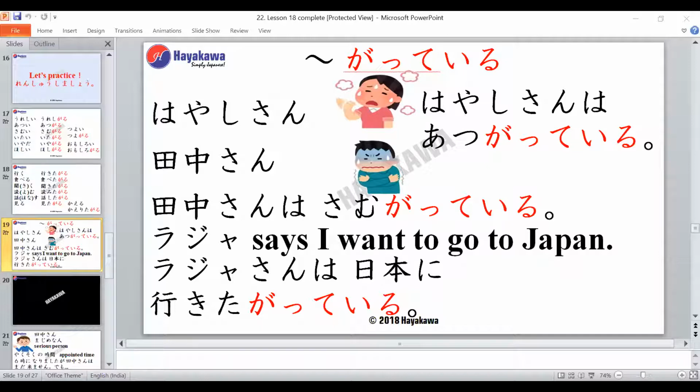Sensei, I have one doubt. Where do we use this garteiru? Garteiru, it's the present continuous tense, right? Te imasu, te iru, which we learned. So what you're trying to say is that presently Hayashi-san is feeling hot or Tanaka-san is feeling cold.